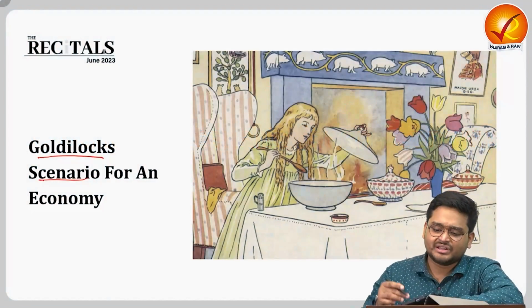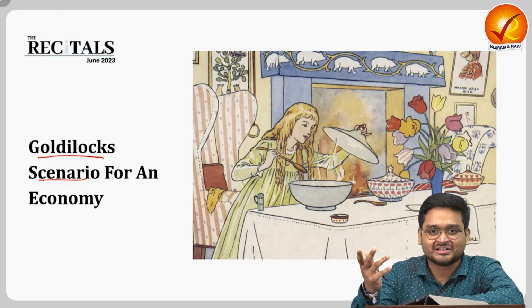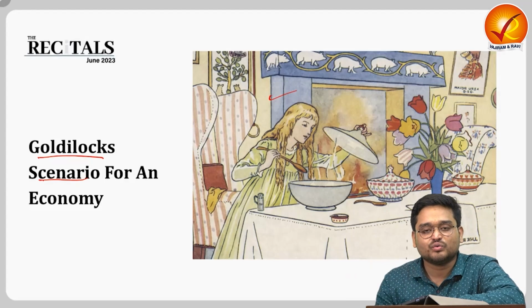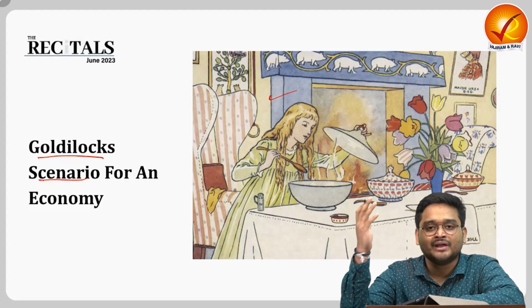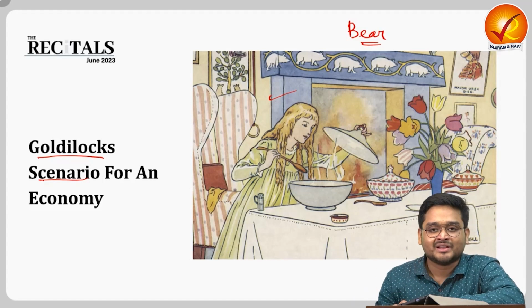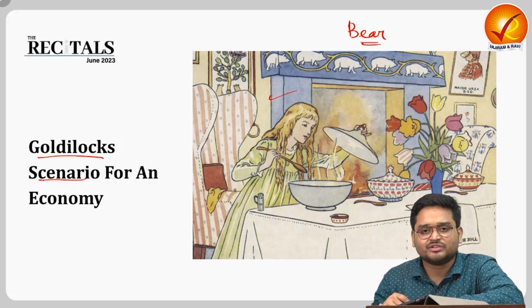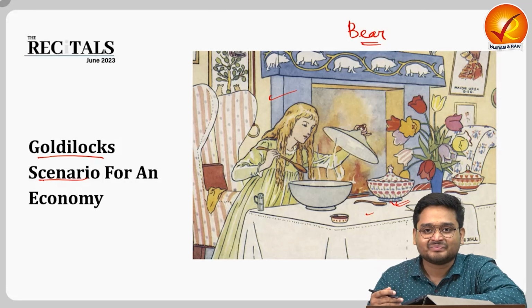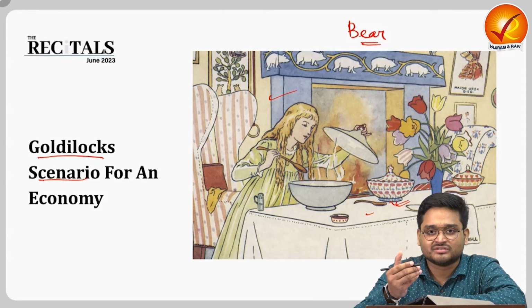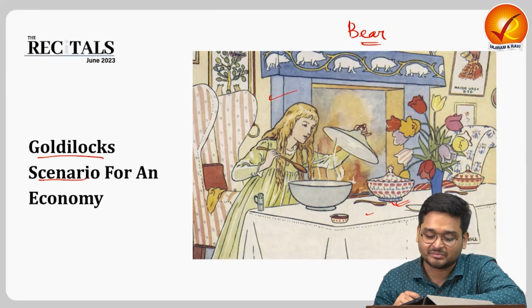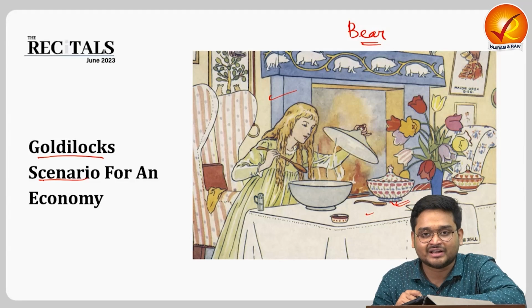Goldilocks scenario. Now see, we have all read that Goldilocks and the Three Bears story, right? Goldilocks is a very obedient little girl who once strays into a bear family's home. While entering the house, she spots that there are very delicious items on the table, right? And one of the items is porridge. Porridge is a special meal, especially consumed in the United Kingdom. So she finds this porridge and she finds it very tasty.